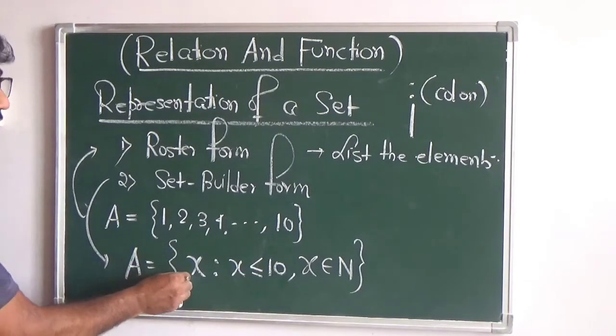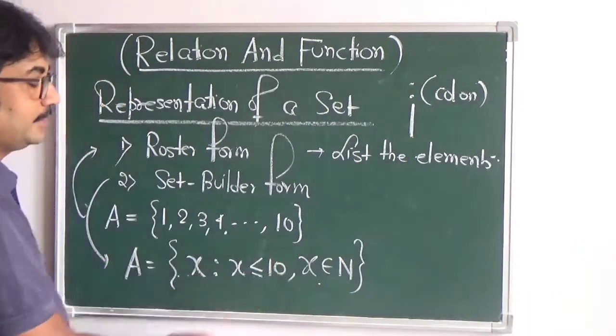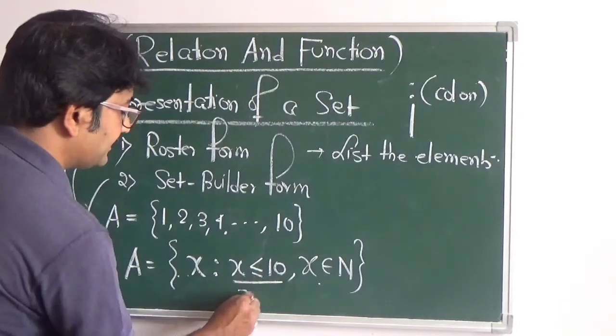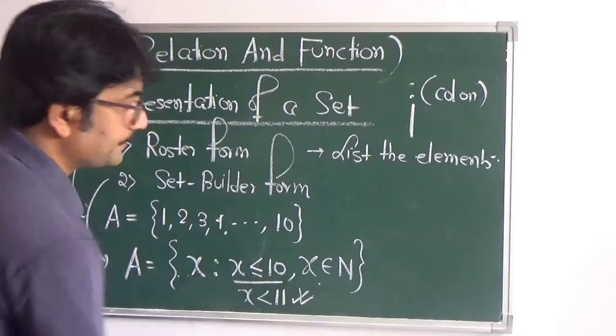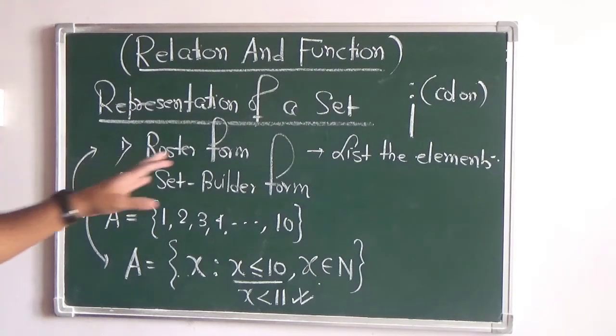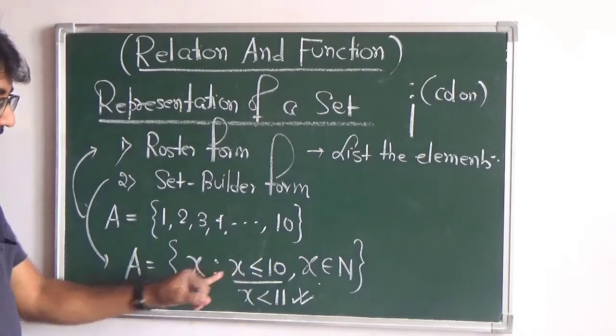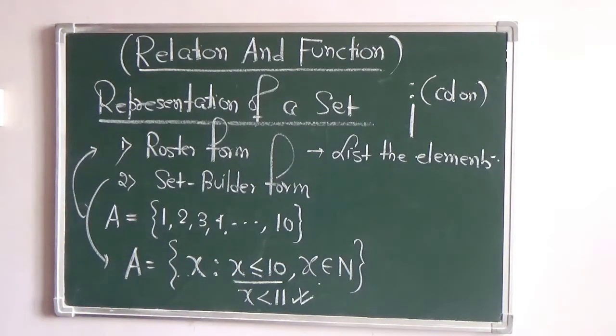So X is the monitor of this classroom who tells that we have a collection of all the natural numbers less than or equal to 10. So this particular thing you can also write as X less than 11. This is also correct. Okay, so now we have come to know the two ways of representing a set. One is the roster form, in which we list the elements directly like this, and the other is the set builder form, which is a generalized form of representing a set, where the variable X acts as the monitor for this particular set, who will describe the behavior or the characteristics of this set, meaning what type of elements are listed in this set.